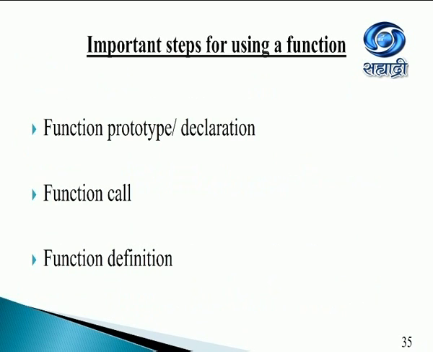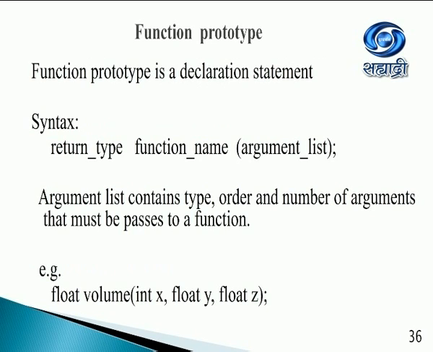So important steps while using functions are function prototype, function call, and function definition. Function prototype is a declaration, just like how you declare an integer. You say int I, so that your compiler does not give you an error when it finds I in the program. Similar to that, we have a function prototype, which is a declaration statement. When you want to declare, you should give the return type, the function name, and the argument list.